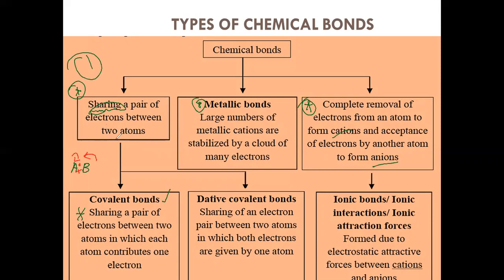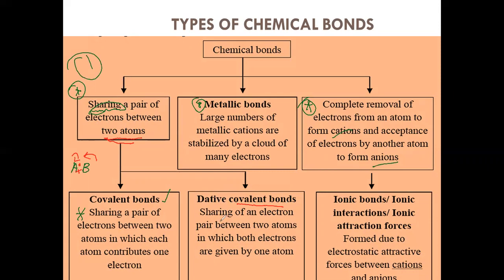Again they said they are sharing a pair of electrons between two atoms. You are familiar with the covalent bond. What about the dative bonds? What is meant by dative? According to this, the sharing of a pair of electrons, you can say the dative covalent bond, is also such a bond. We will study this in detail, not here, in a separate presentation.